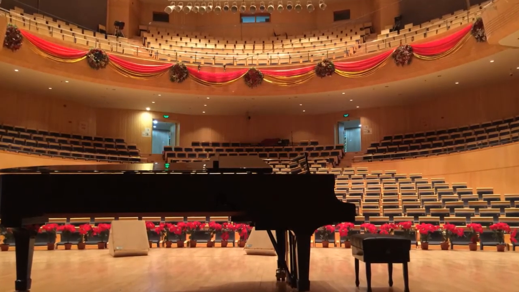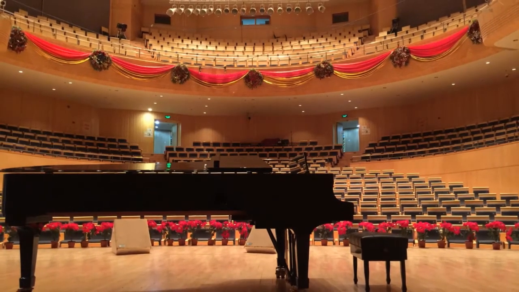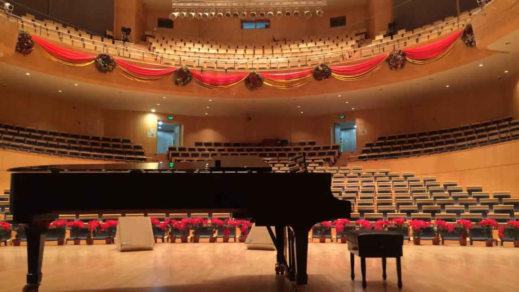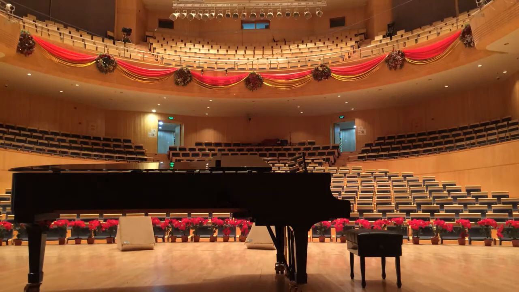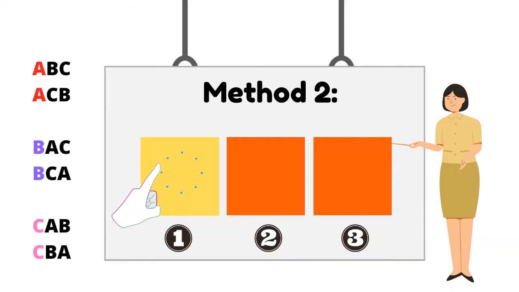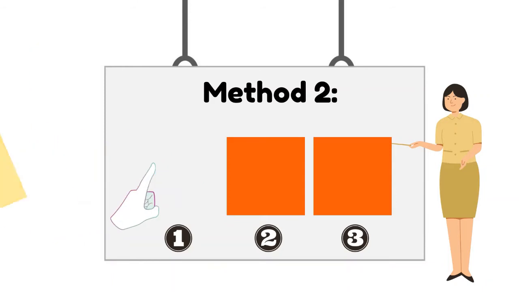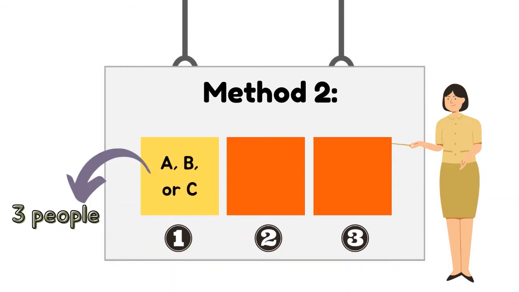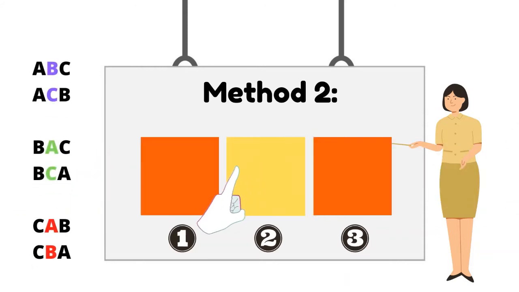However, if we deal with a larger number of persons to be arranged, such as 100 persons in 100 seats, how can we find the number of permutations? Let's use another approach. We start with seat number 1. How many different people could sit in seat number 1, assuming no one has sat down before? Well, 3 different people could sit in seat number 1: either person A, B, or C. What about the second seat?